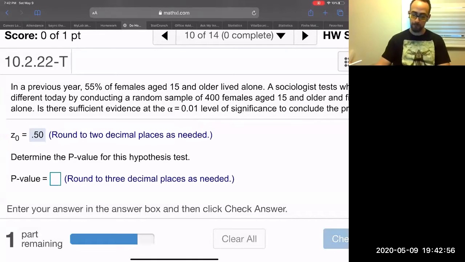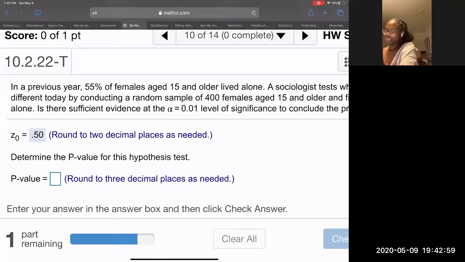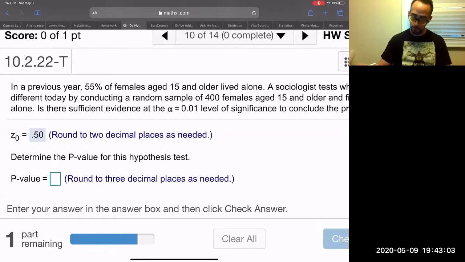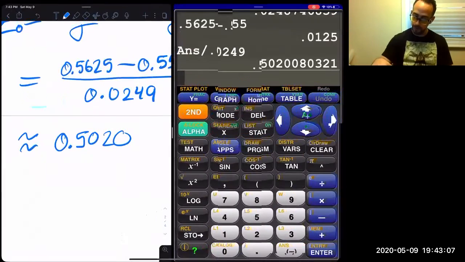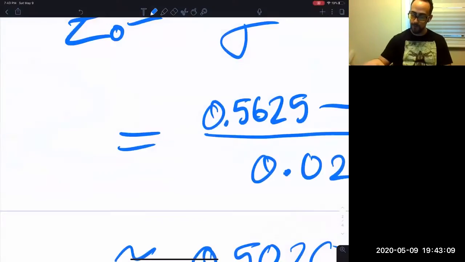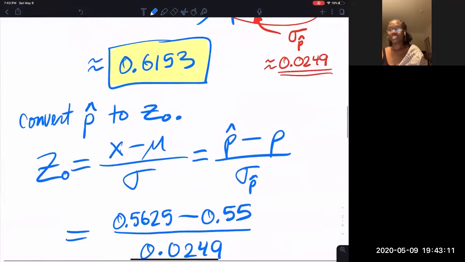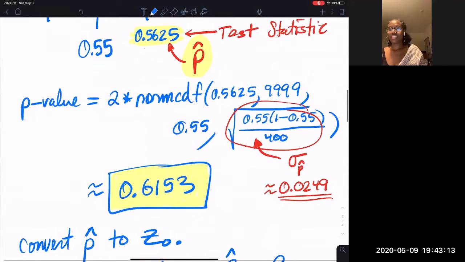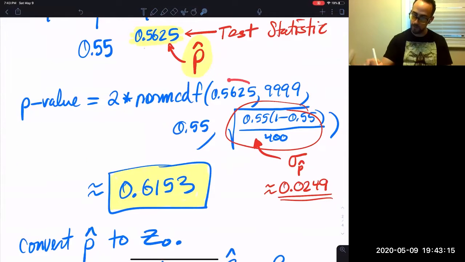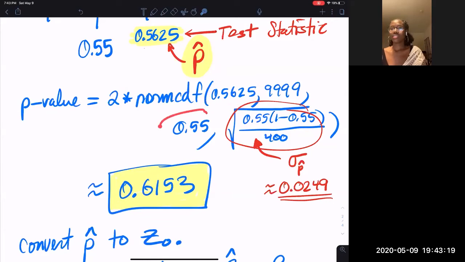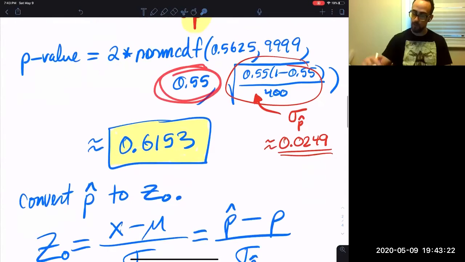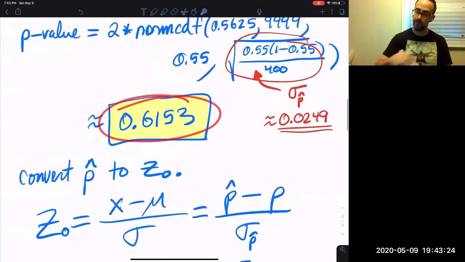Press OK. Now, find the p-value. Round to 3 decimal places as needed. You already find the p-value, right? Correct. Let's go back to the thing. Now, we found the p-value, right? I found it here. Notice that I just used p hat as my test statistic, and I used the mean of 0.55, and I got 0.6153, right?